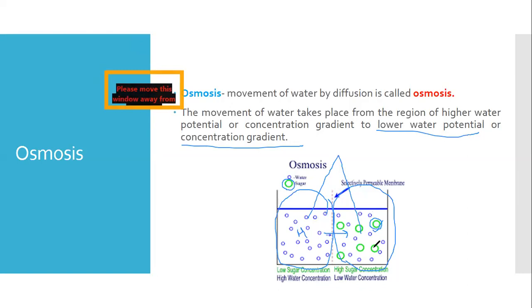It will go on till that level. Such movement of water from the region of high water potential to the region of low water potential is called osmosis.